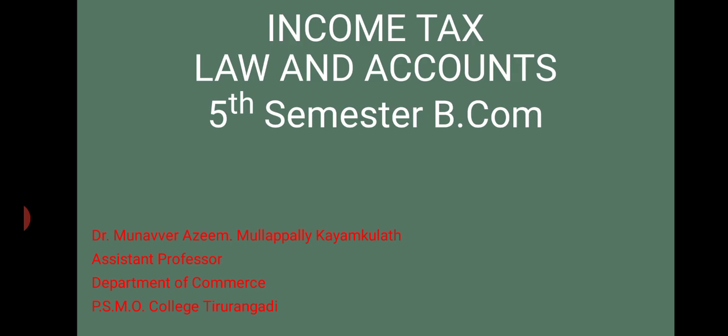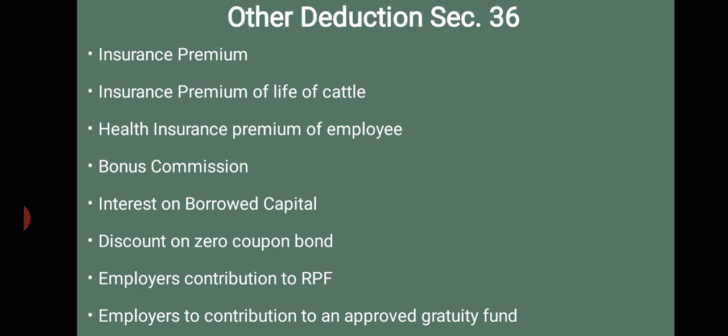So today we would like to discuss some deductions which are included in other deductions and general deductions. See, first one, other deductions. We have discussed 35 up to 35E. Now we have two more deductions, 36 and 37. First we will discuss 36. 36 deals with the other deductions, which means various expenses which are allowed as deductions for obtaining the taxable profit. So let us see in brief.